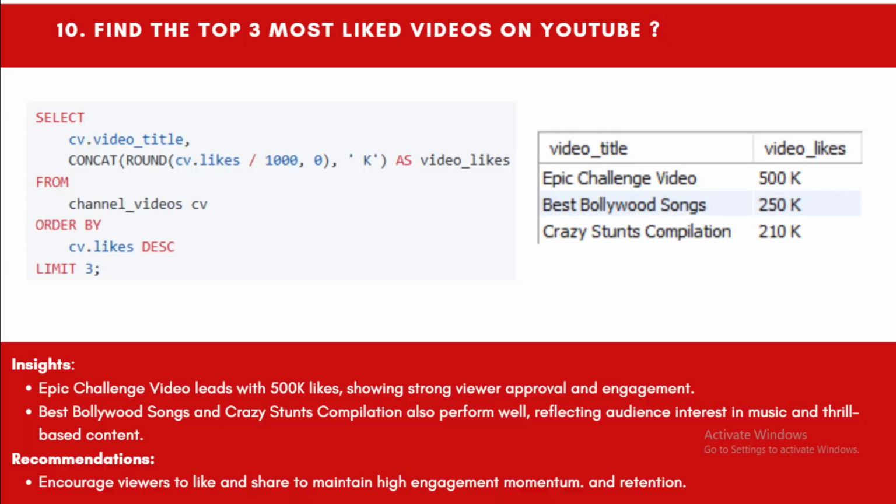Next, the last question we need to address is to find the top 3 most liked videos on YouTube. We see that the epic challenge video has the most likes, which is 500k, and then best Bollywood songs has 250k. This shows that challenge-type videos and music content attract more users. That is good for the creator, and they should create content based on that kind of topic so that they can reach a wider audience.